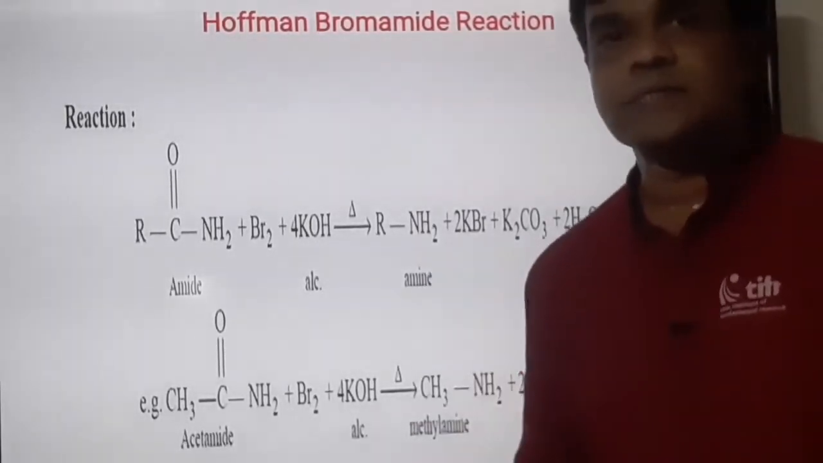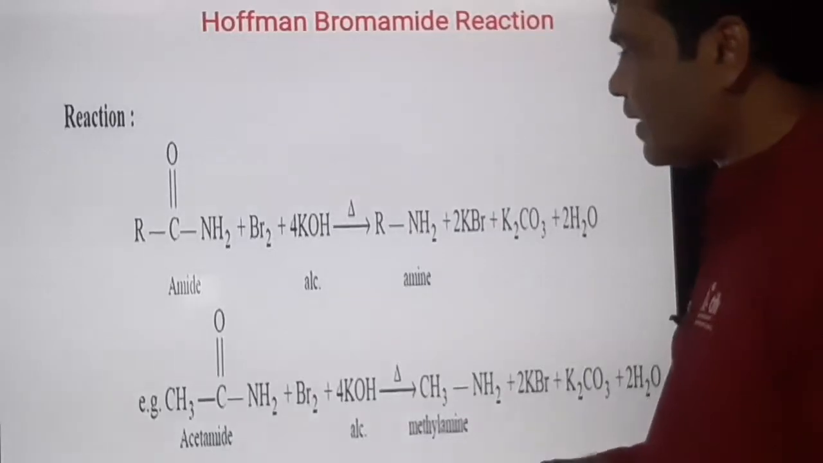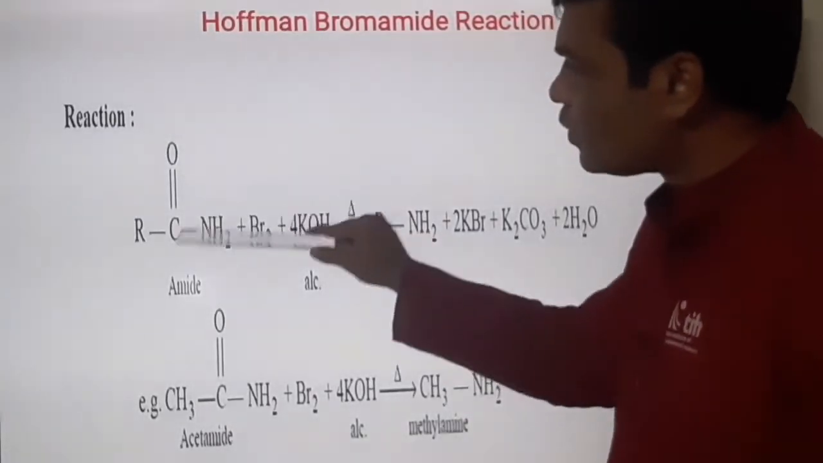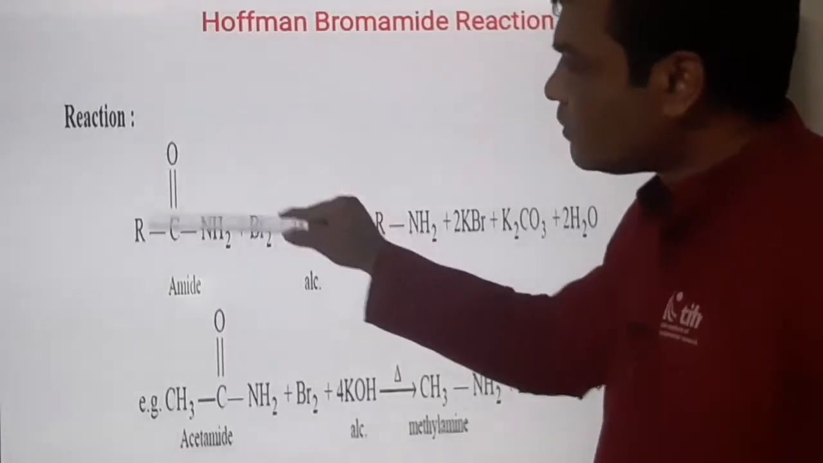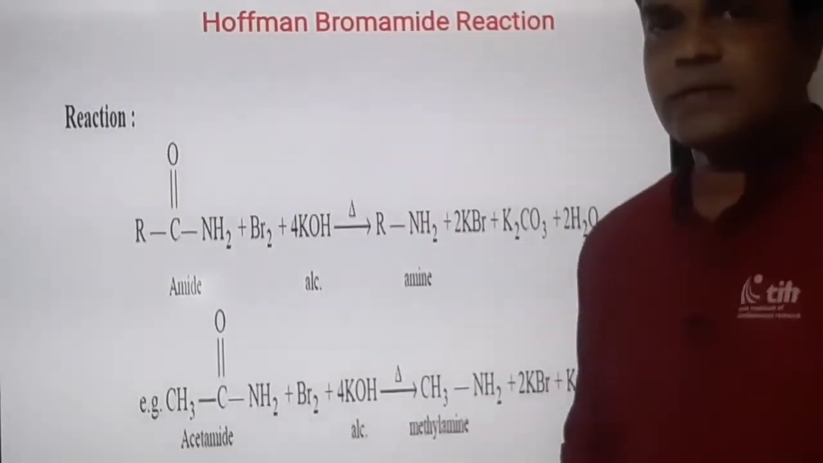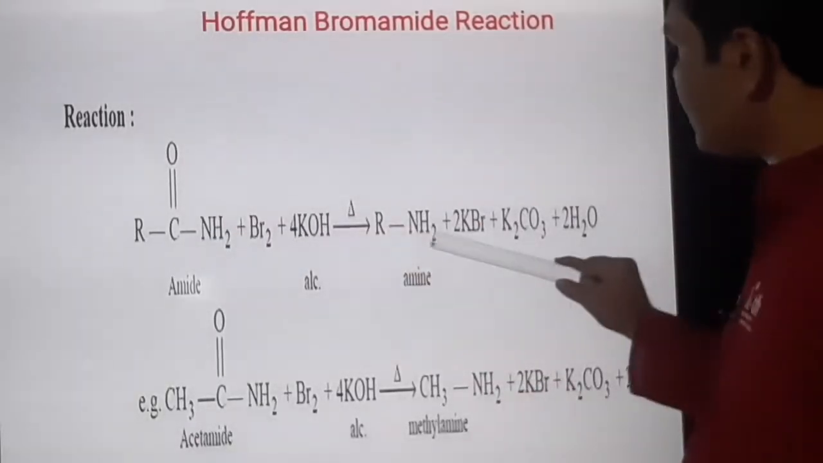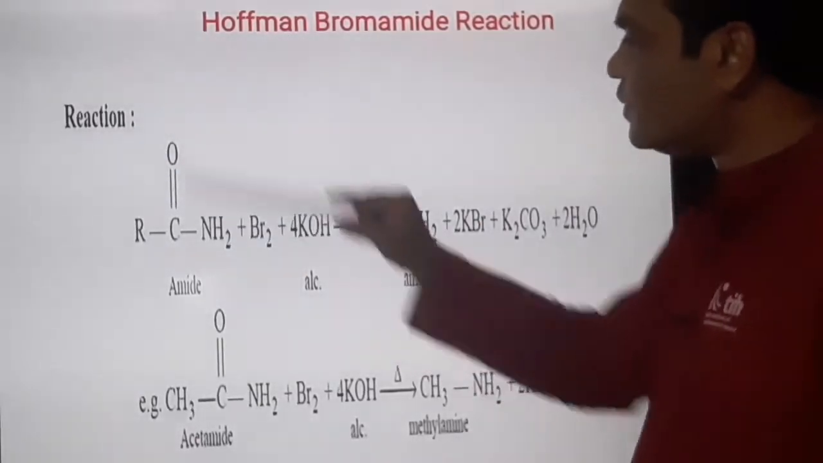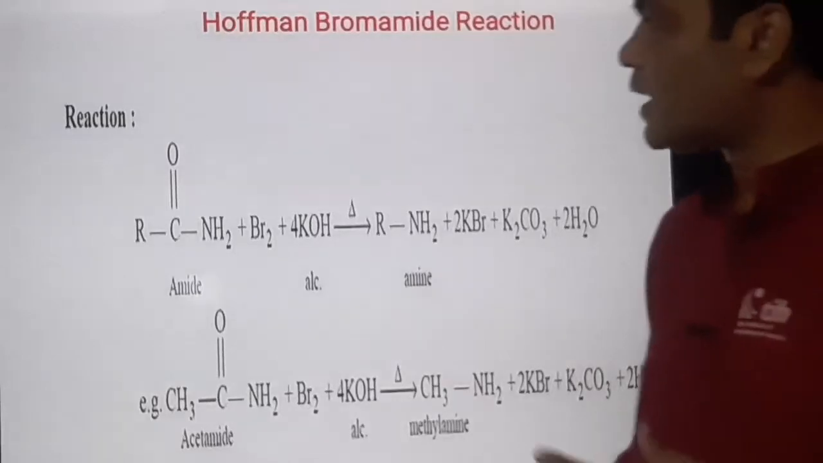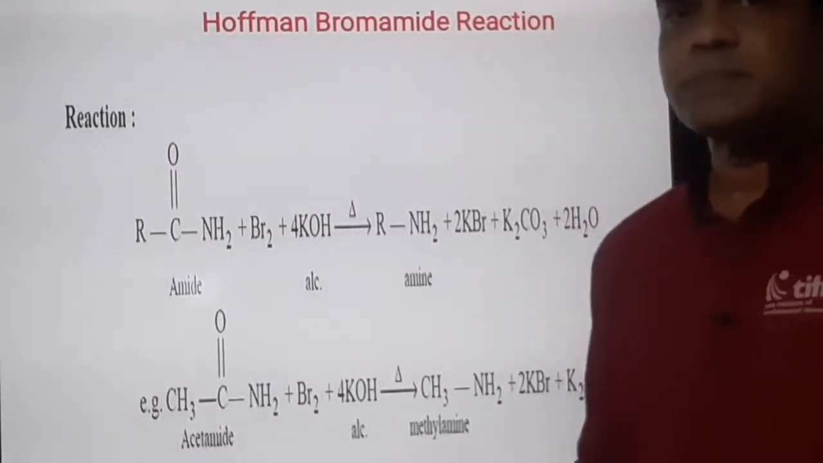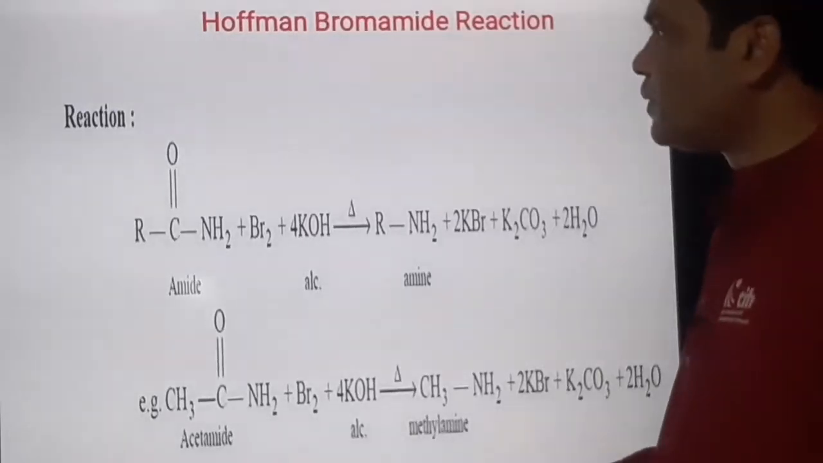This is also called a decarbonylation reaction. Why is it called decarbonylation? Because the C double bond O is removed. C double bond ONH2 is converted to RNH2, meaning C double bond O is removed. That's why it is called decarbonylation. Carbonylation means C double bond O, and D means removal of the carbonyl group.